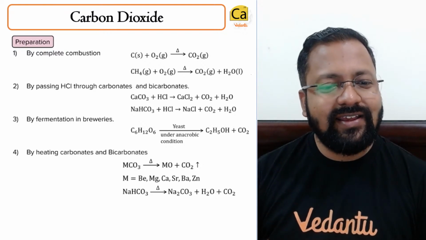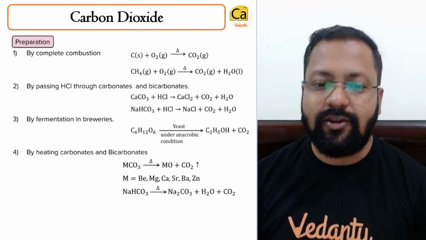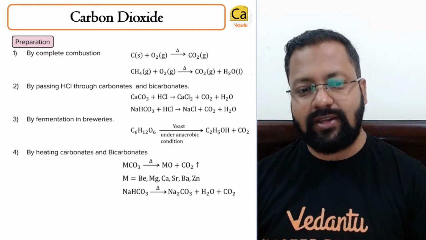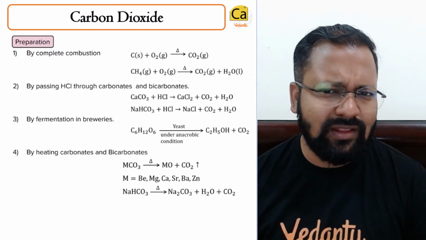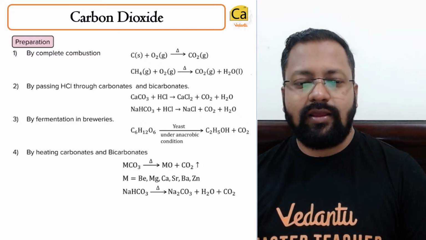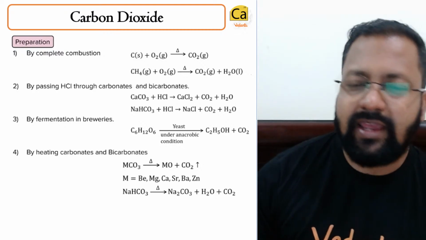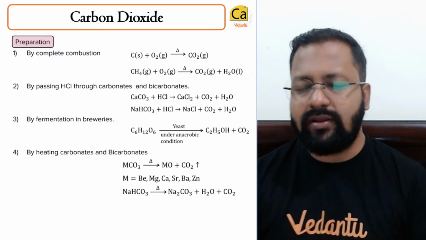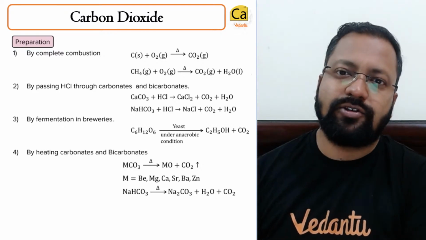By heating carbonates and bicarbonates. When you heat a carbonate or a bicarbonate, you will get carbon dioxide. The temperature at which this decomposition will take place will differ. However, when you heat carbonates and bicarbonates, you will get carbon dioxide. एक fermentation से भी होता है. If glucose gets fermented, you will get ethyl alcohol and carbon dioxide is produced.